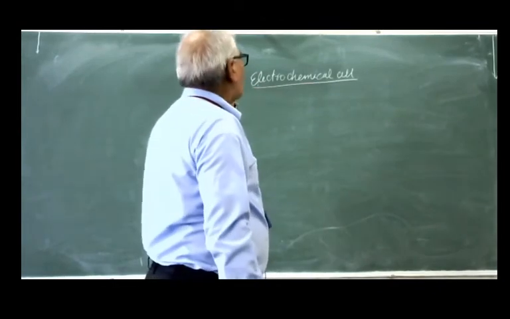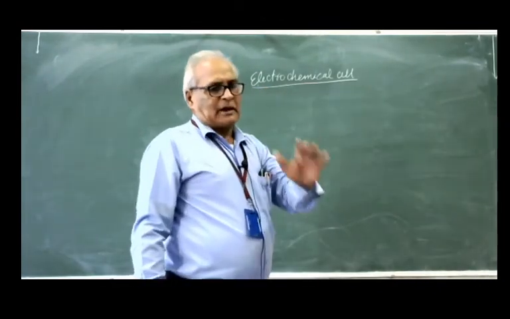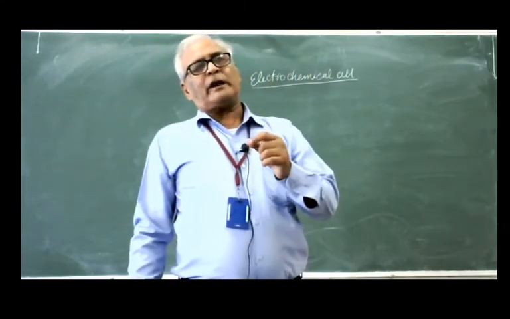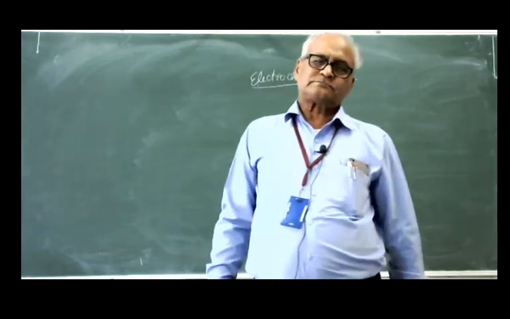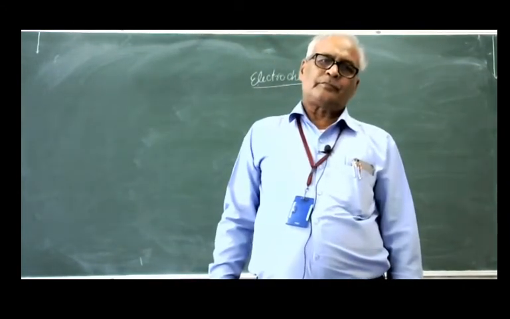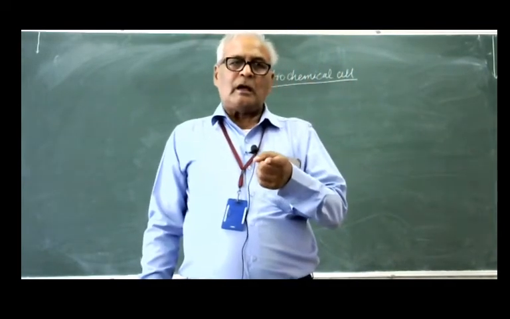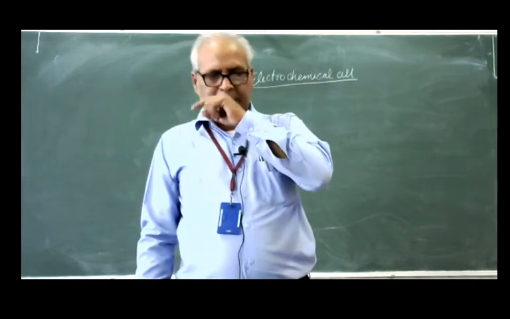If somebody asks you what is the electrochemical cell, the electrochemical cell is a device in which chemical energy is changed into electrical energy.